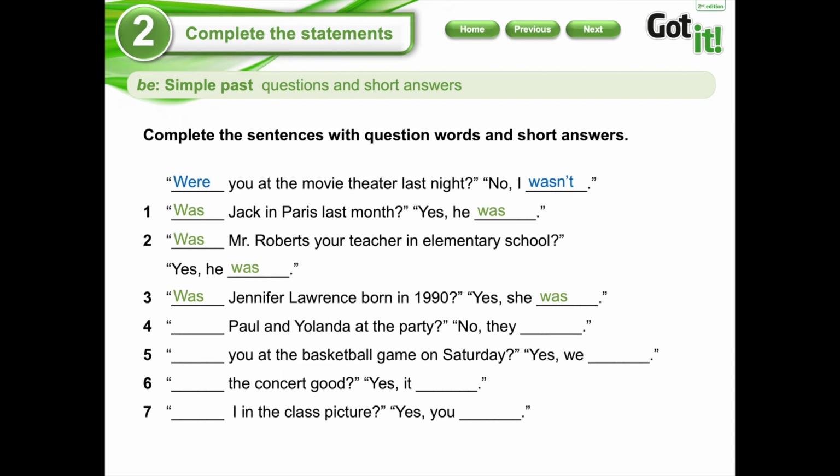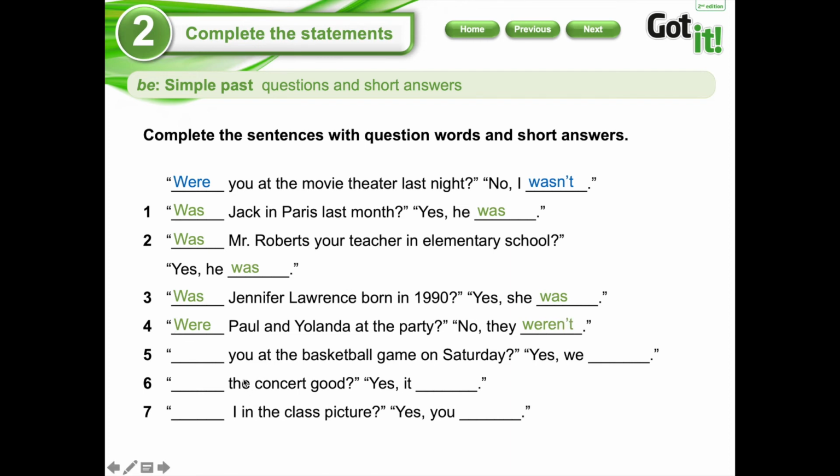Number 4. Paul and Yolanda at the party. But in this opportunity, you have to pay attention to this part. It says they, and I have 2 people. So can I use the word was? Because was is only for singular. No, I am going to use were. Were Paul and Yolanda at the party? No, they. And I have to use the negation of this word. So it is weren't. Perfect.